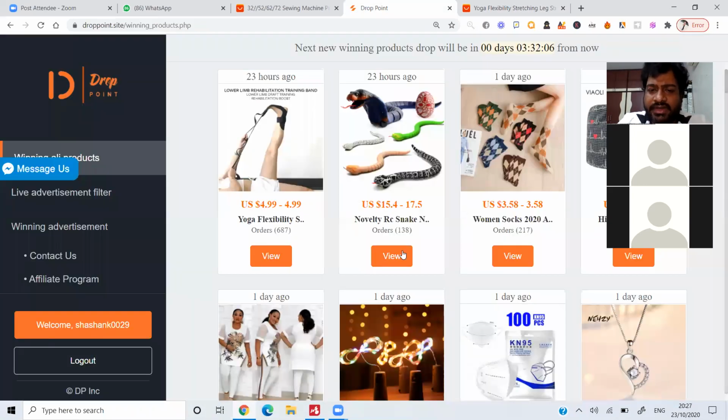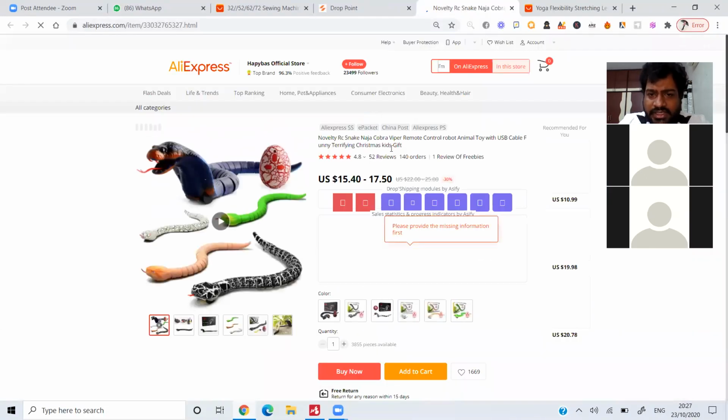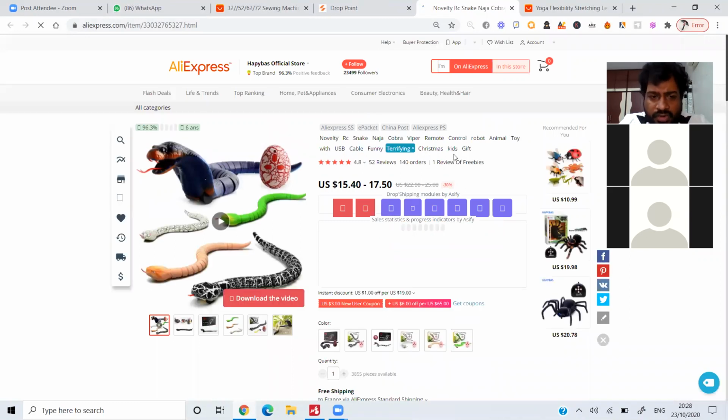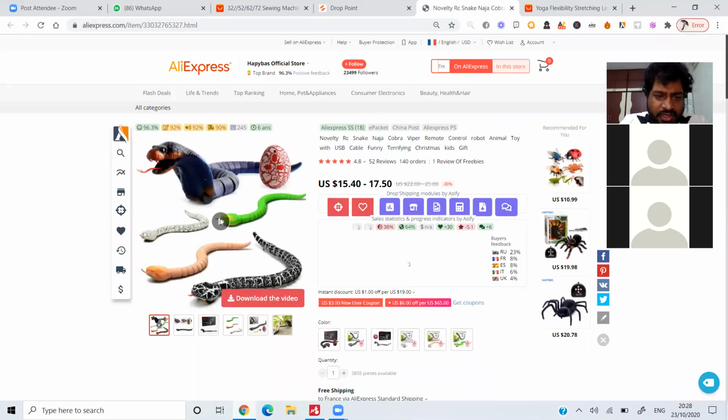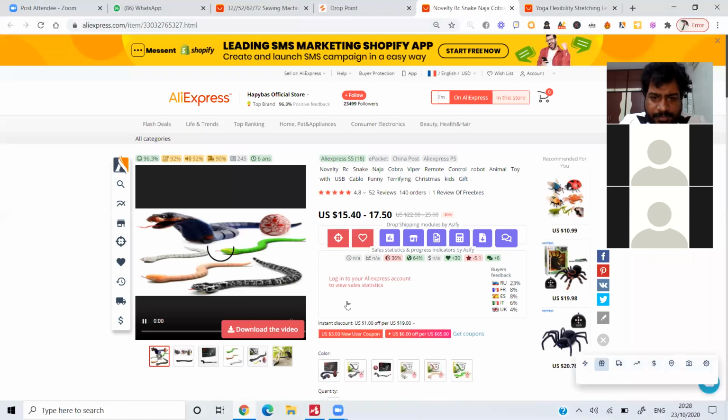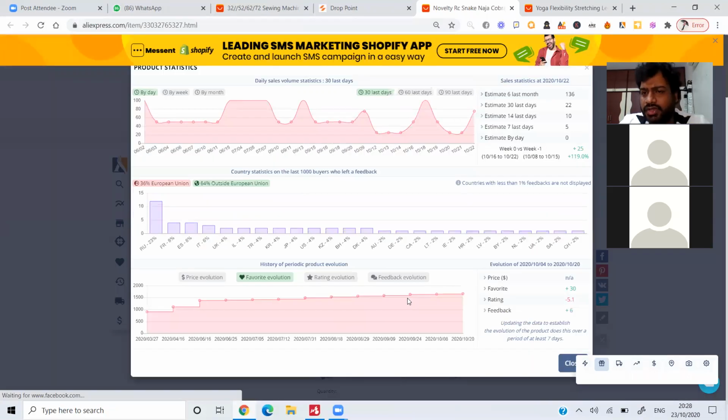I got this as well. Let me check this particular product now. Novelty RC Ninja Viper remote control robot. It's like a robot, it seems. Let me check it. Internet issues. Okay, no issues. This particular product is also okay to go, but I'm not trusting it. Russian Union, okay, 23%. So yeah, okay to go.